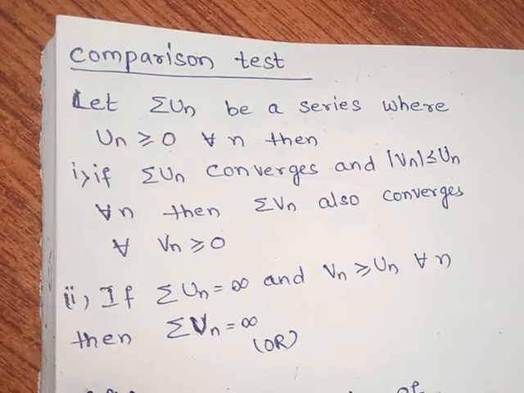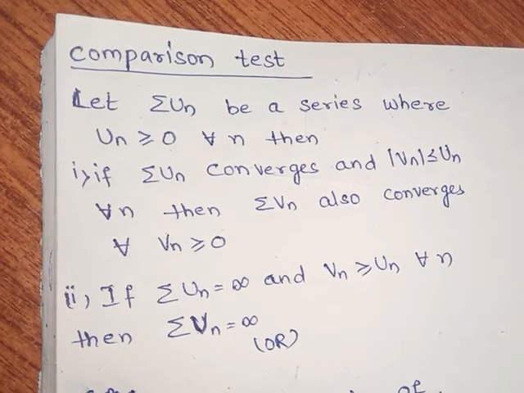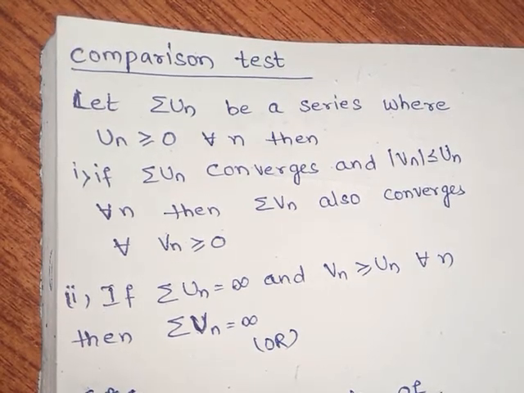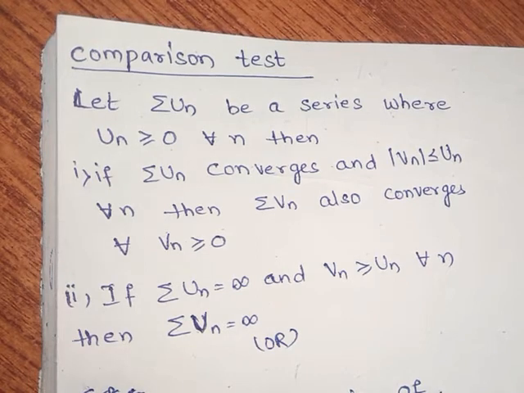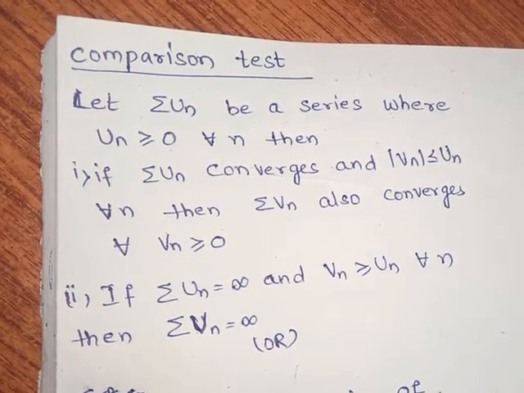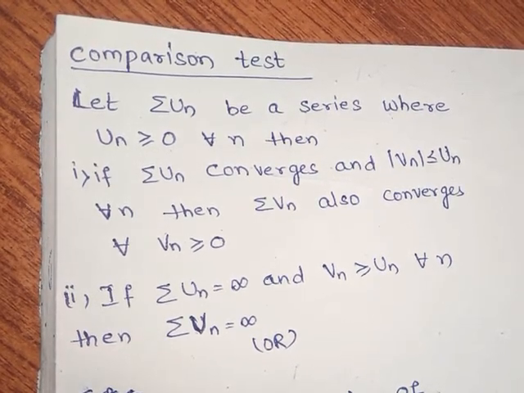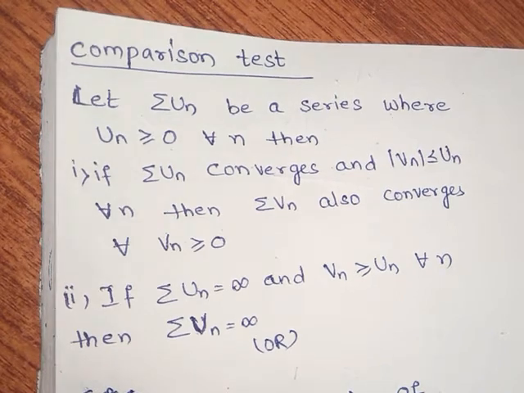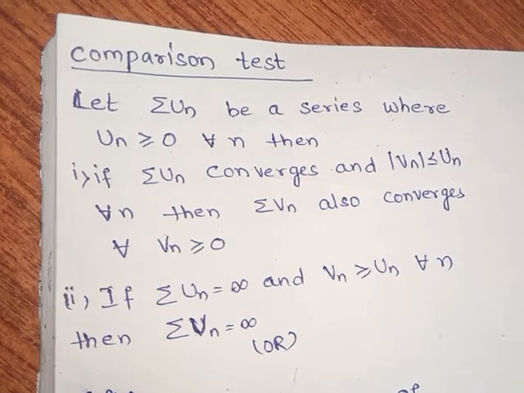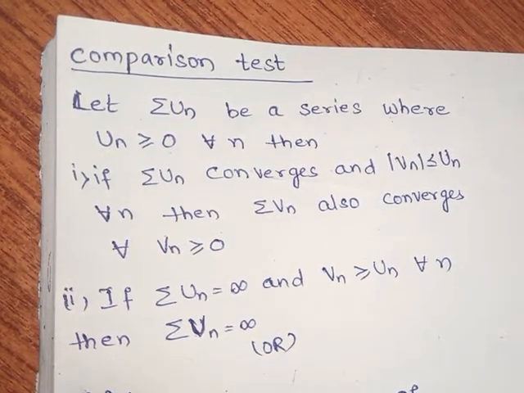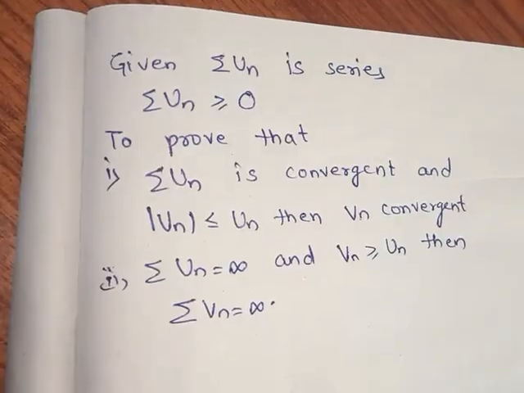We'll discuss the comparison test. The comparison test is given as a statement: let summation un be a series where un is greater than or equal to 0. Then we have to prove that if summation un converges and vn is less than or equal to un, then summation vn will also converge, and if summation un is equal to infinity and vn is greater than or equal to un, then summation vn is also equal to infinity.